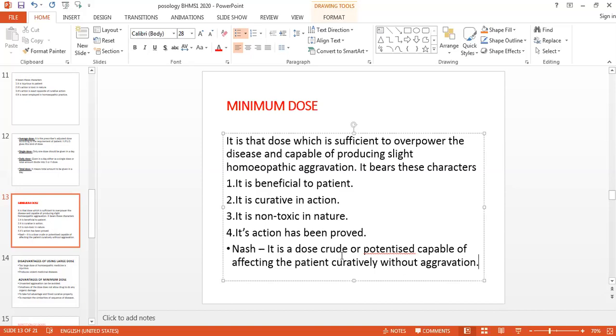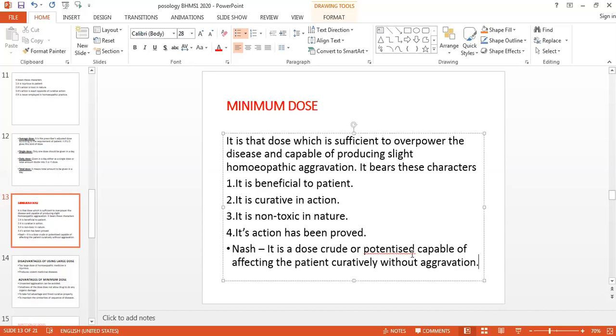It is a dose of crude or potentized medicine which is capable of affecting the patient curatively without aggravation. So ये जो dose है इसकी quantity of medicine इतनी कम होनी चाहिए कि वो सिर्फ vital force को उसने stimulate करना है and then action will be over, so that vital force will annihilate that natural disease. So it may be a crude drug substance or it may be the potentized medicine. So crude drug substance we are using for the proving, and potentized medicine we can use for the proving as well as for the cure purpose.